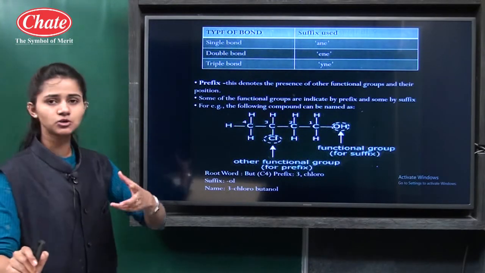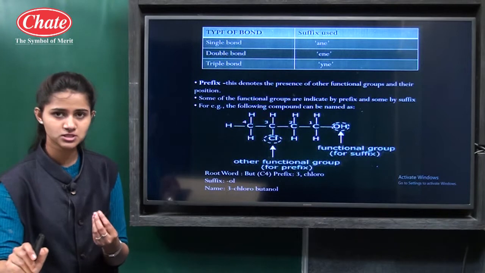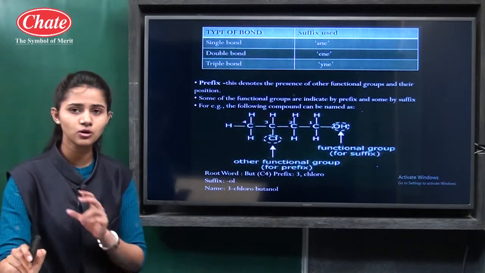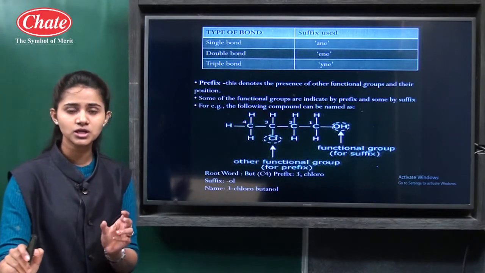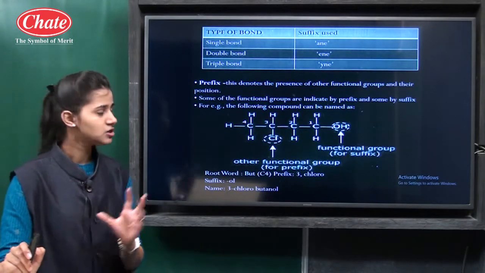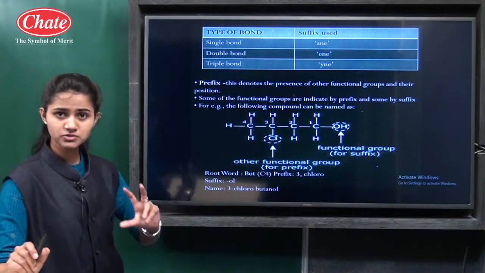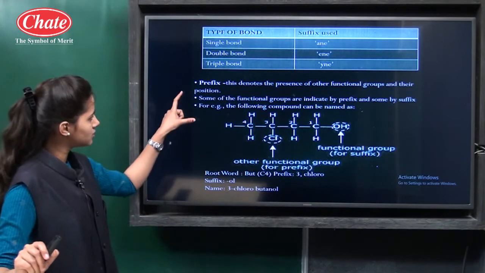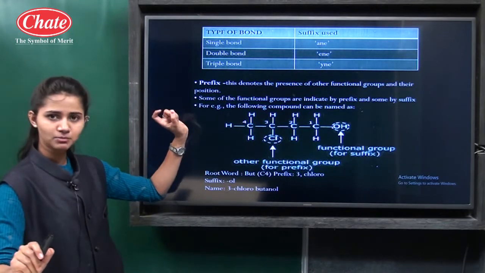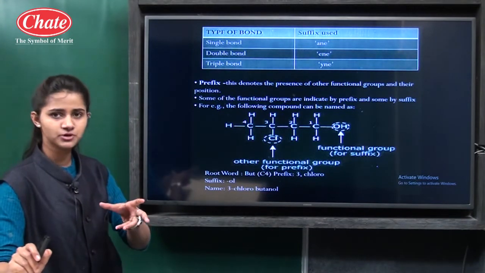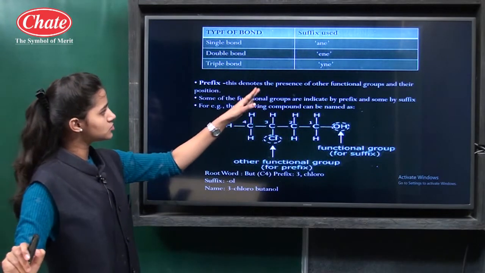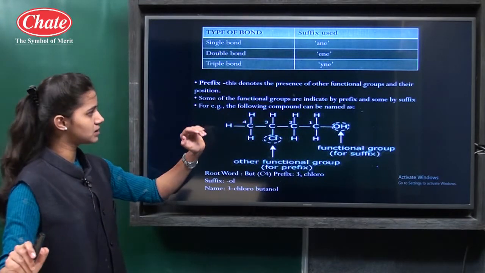Then for particular functional groups, particular suffixes are there, like for alcohol ol, for aldehyde al, and for ketone one. So such suffixes we should remember. Prefix is also there. For certain compounds, every time a suffix is not there; sometimes a prefix is also there. This denotes the presence of other functional groups and their position.